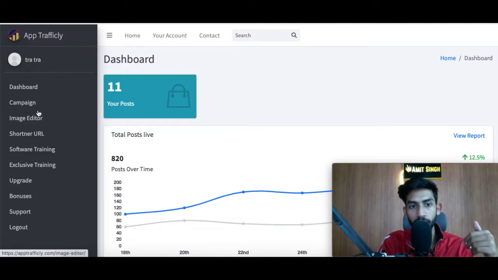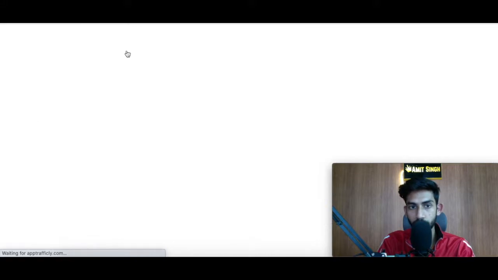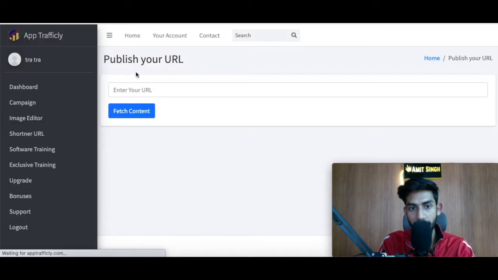Now first of all, what it does is that it fetches or it steals contents from other people's website. So if I just go to campaigns, you just have to paste the URL of any web page here and it will fetch the content, and it has few other features also that I will be walking you through. Now if this is something which is interesting to you, then stick with me.